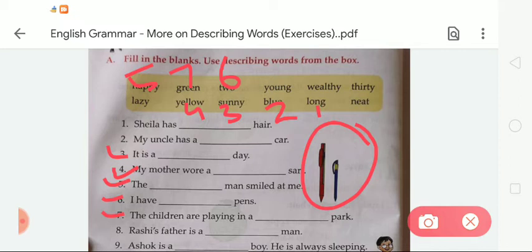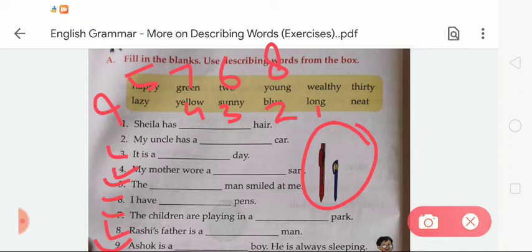Now the next, Rasi's father is a dash man. So Rasi's father is a young man. So we have to write on given number 8 blanks young. Okay student. Now the next number 9. Asok is a dash boy. He is always sleeping. So Asok is the lazy boy. Student, we have to write here lazy. That is given in the box, that is lazy. So we have to note down the spelling of lazy on the given blanks.